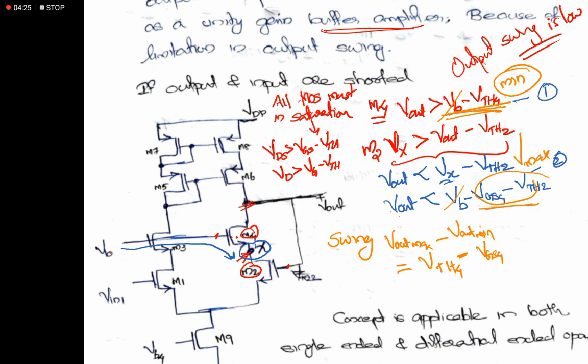I think I made a mistake here; when this comes to the right side it is positive, minus VGS4 minus VTH2.